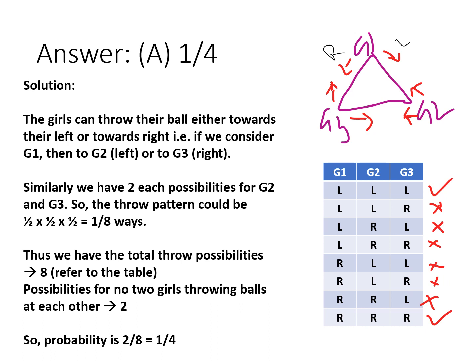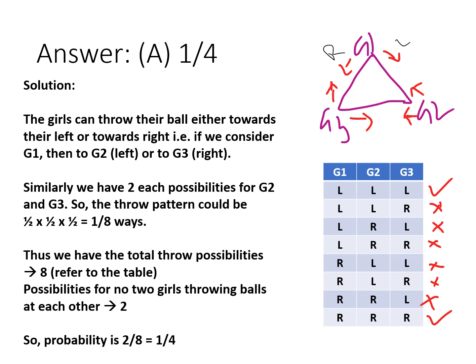Kindly refer to the guidance diagram where a triangle is drawn, where the vertices G1, G2 and G3 denote the positions of the girls 1, 2 and 3. Each girl can throw the ball in two ways, that is either to the right hand side or to the left hand side. Suppose G1 throws to G2, that is through her left hand, and to G3, it is through her right hand.